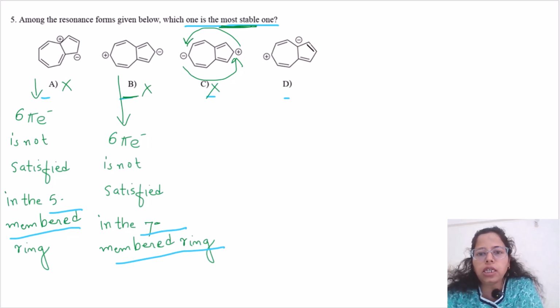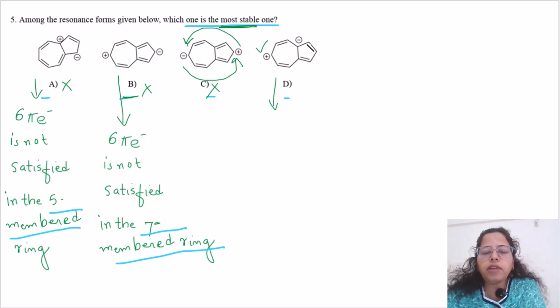Now what is shown in D? In D, we have 2 double bonds, a negative charge at the fused ring position, and a positive charge for the 7-membered ring. There are two double bonds and a negative charge for the 7-membered ring, and also 2 double bonds and a negative charge, which is common for both the rings. So that is also present for the 5-membered ring. Here the positive charge is present on the 7-membered ring, and the negative charge, which is common, is present on the 5 as well as 7-membered ring.